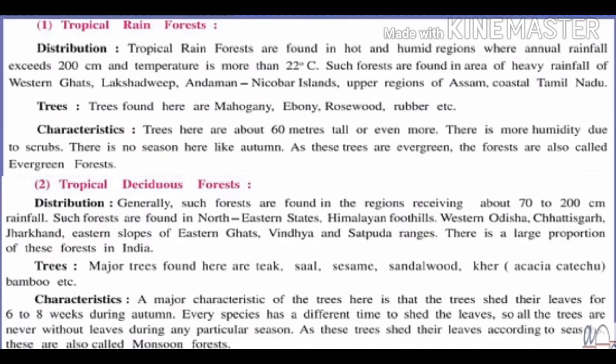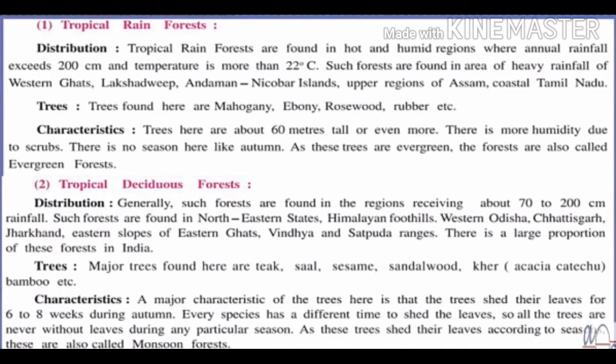Tropical rainforests are found in hot and humid regions where annual rainfall exceeds 200 centimeters and temperature is more than 22 degrees Celsius. Such forests are found in areas of heavy rainfall of Western Ghats, Lakshadweep, Andaman Nicobar Islands, upper regions of Assam, coastal Tamil Nadu.